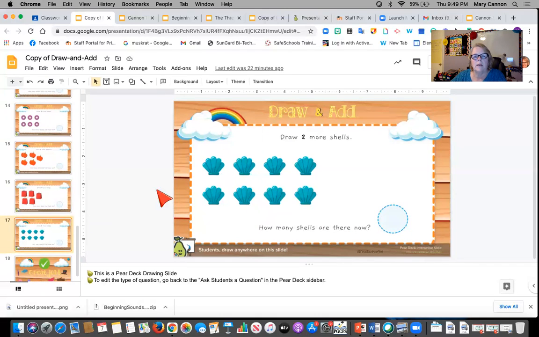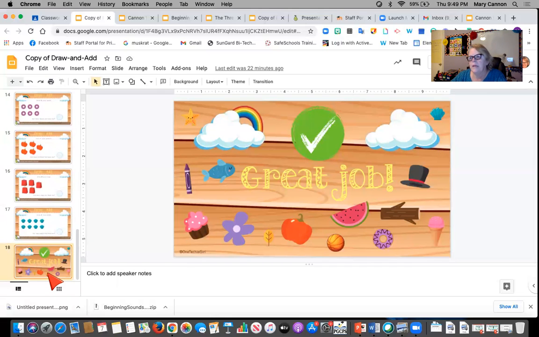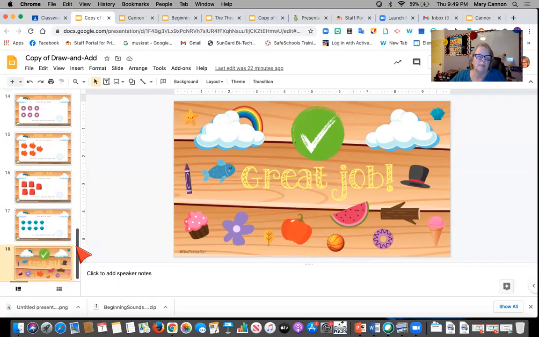And then the last one here, draw 2 more shells. And you don't have to draw a perfect one like this, just do the best you can. So how many shells are there now? And then you would put the total of how many shells you have altogether. And then at the very end, it just says great job, which I know you guys will be doing.